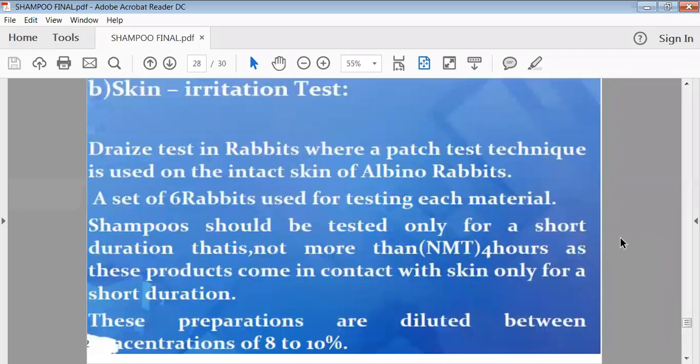Then the skin irritation test is there. By using animals, we can check the irritation of your shampoo. For that purpose, we have to take a rabbit. First of all, you remove the hair of that rabbit, or prepare a particular patch on the backside of the rabbit, then apply your prepared shampoo on that patch, and wait for any kind of hypersensitive reaction. Sometimes edema, inflammation, or redness may happen. If such reactions appear, it means your shampoo is not suitable for the skin. If no such reaction appears, it means your shampoo is safe.